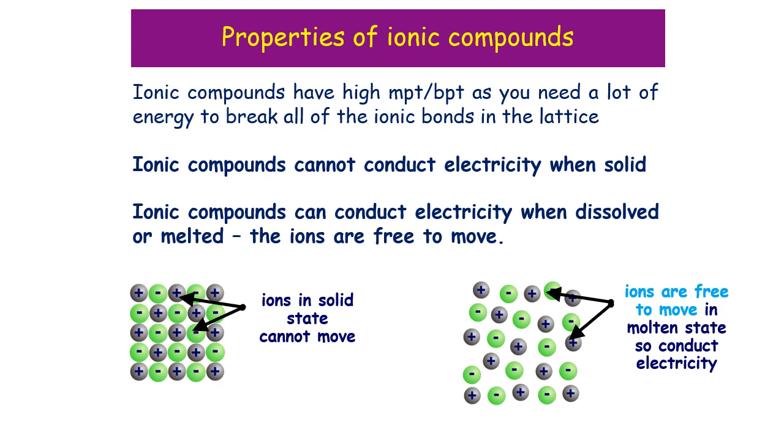If you break up the lattice, either by melting it or dissolving it in water, the ions are free to move, and that is what allows ionic compounds to conduct electricity. You cannot say anything about electrons when it comes to ionic compounds conducting electricity. If an ionic compound is conducting electricity, it is because the ions are free to move.